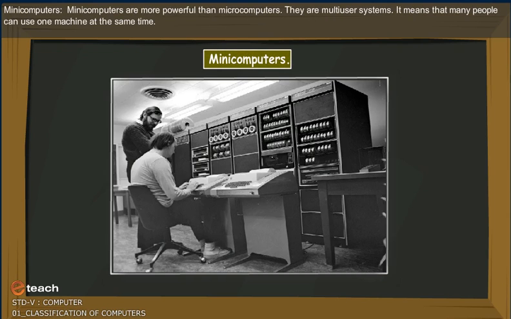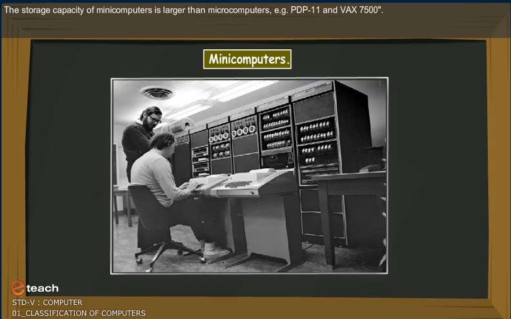Mini-computers. Mini-computers are more powerful than microcomputers. They are multi-user systems. It means that many people can use one machine at the same time. The storage capacity of mini-computers is larger than microcomputers. For example, PDP-11 and VAX 7500.